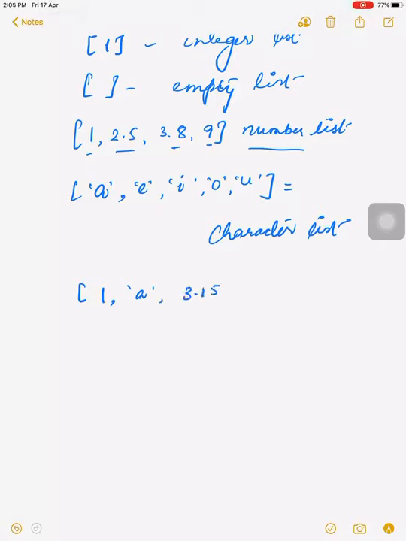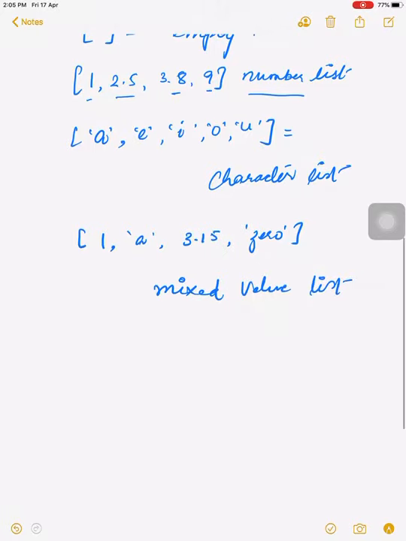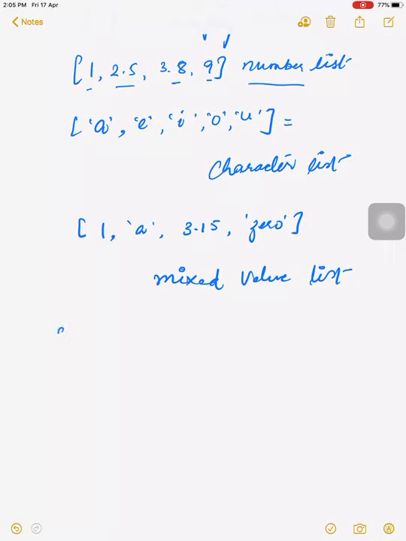We can also use a mixed list. Mixed list means we can store an integer, a character, a floating value, and even a string. This is known as a mixed value list.